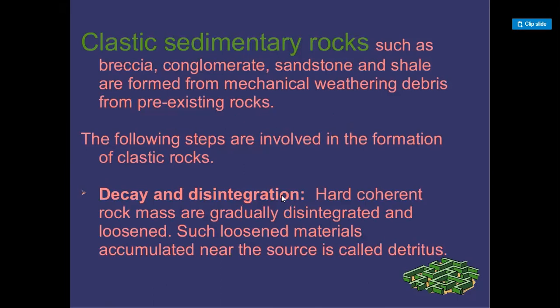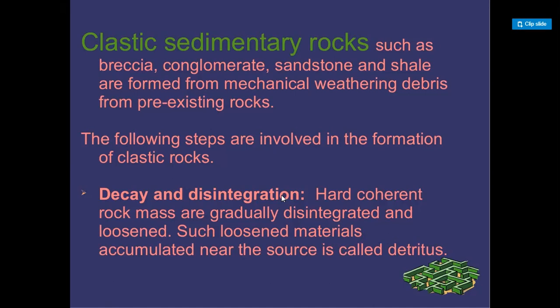If anyone asks you for examples of clastic sedimentary rocks, they are nothing but mechanically formed sedimentary rocks. Breccia is an example, conglomerate is an example, sandstone is an example, and shale is also an example.